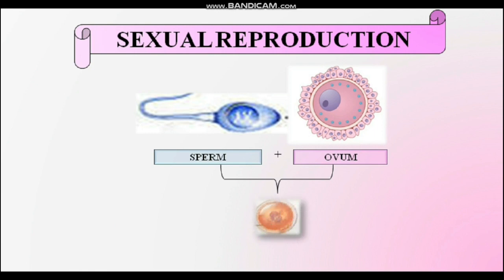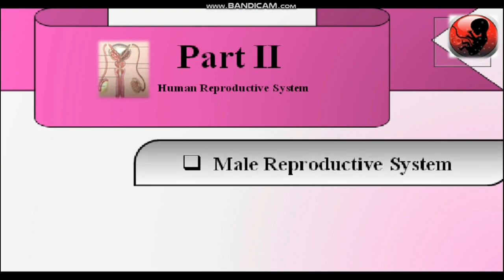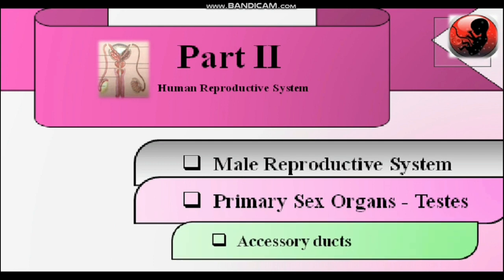Where are these gametes formed? They are formed in the human reproductive system. So we start with part two, that is the human reproductive system, the male reproductive system. Today we are going to consider the primary sex organ testes and accessory ducts. This is the diagram of the male reproductive system.